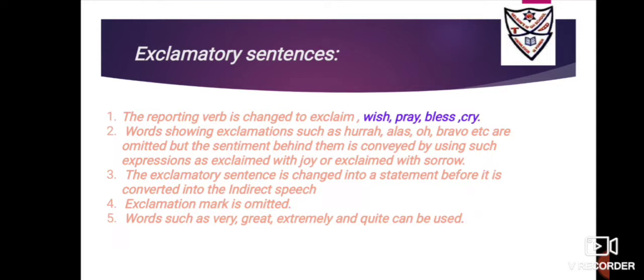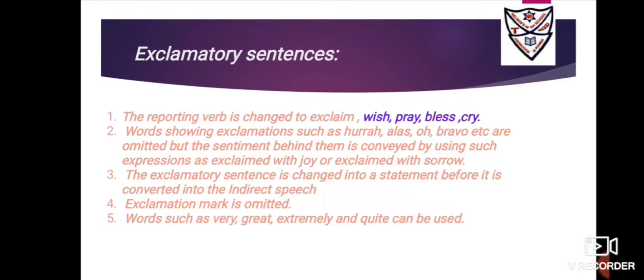So children, if I'm telling you to remove the interjections like hurrah, alas, oh, bravo, we are removing these interjections, but the feeling behind them, the feeling of happiness, the feeling of sadness, is kept the same. For an example, if I say, hurrah, I won the match, it will be she exclaimed with joy that she won the match. So we remove the interjection, but the sentiment or the feeling will be the same. Yes, alas, I lost my purse. So it is she exclaimed with sorrow that she had lost her purse.